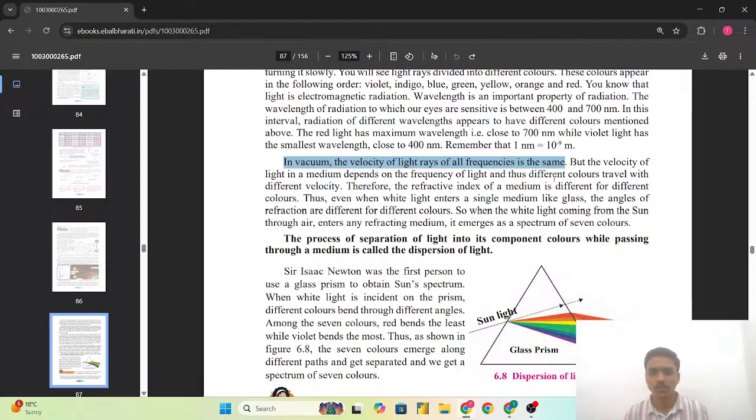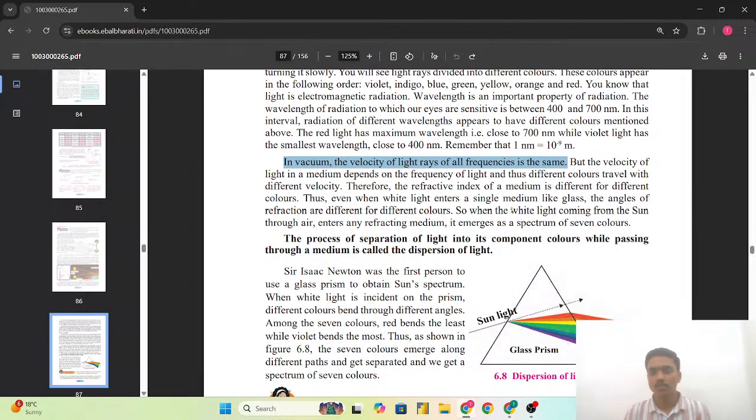That is not any of the air medium due to which the light refraction, reflection or any principle of light that we can see there, that is not possible because there is no medium present. But the velocity of the light in the medium depends on the frequency of the light, and thus different colors travel with different velocity. Therefore, मतलब वैक्यूम में वेलोसिटी ऑफ ऑल द लाइट रेज ऑफ ऑल द फ्रीक्वेंसी सेम होंगी.